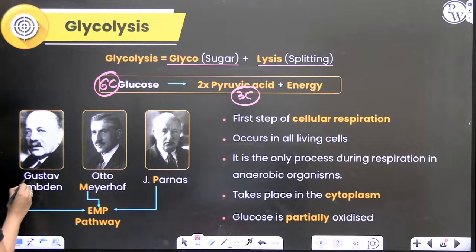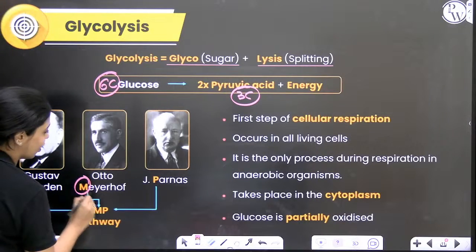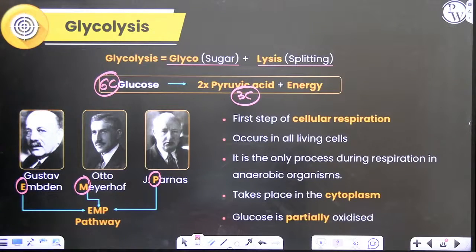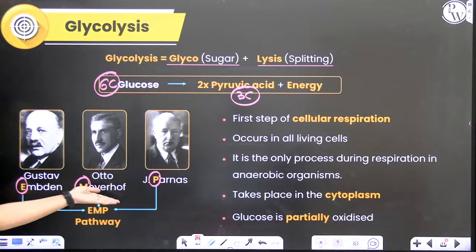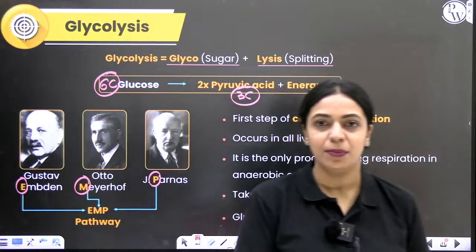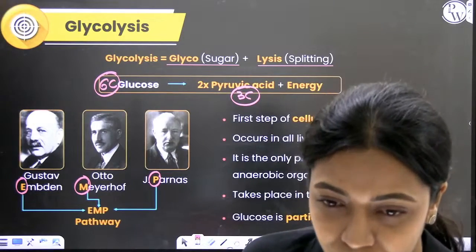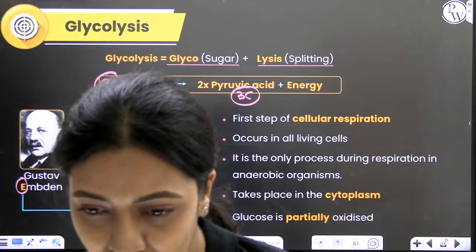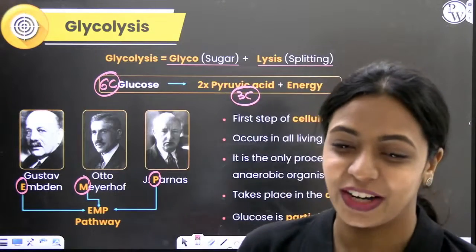There's Gustav Embden, and then there's Otto Meyerhof, and then there's J. Parnas. These three guys elucidated the pathway of glycolysis. So paying respect to their contribution, we call it the EMP pathway. EMP is Embden, Meyerhof, Parnas. What a way to remember, Sagar.